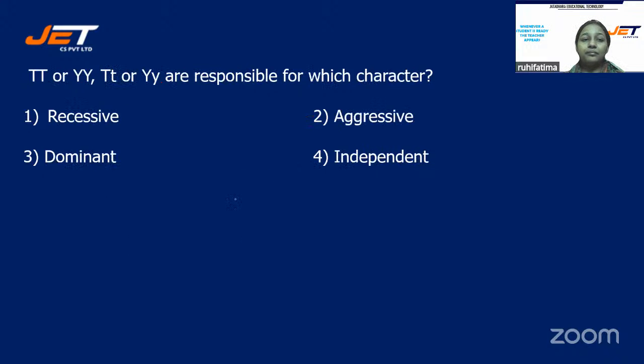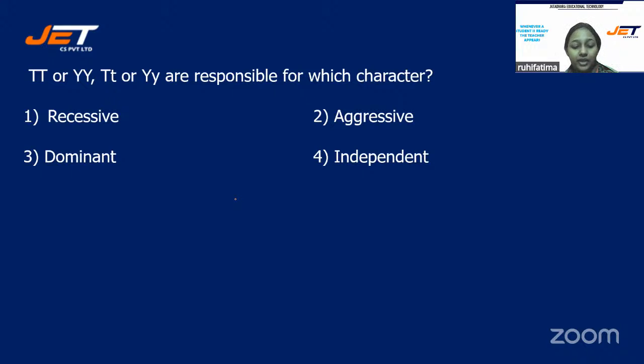Next question. Capital T, small t, or capital Y, small y are responsible for which character? And your options are number 1 recessive, option number 2 aggressive, option number 3 dominant, or is it option number 4 independent?